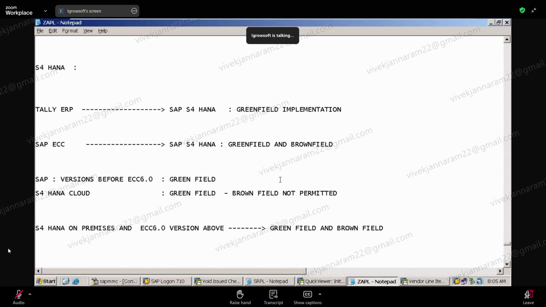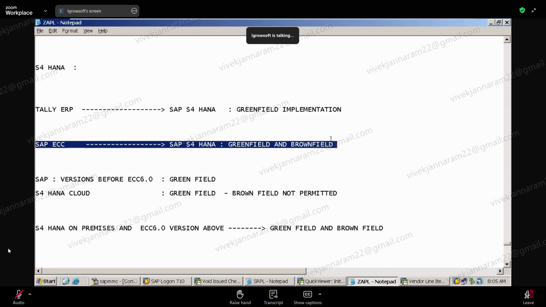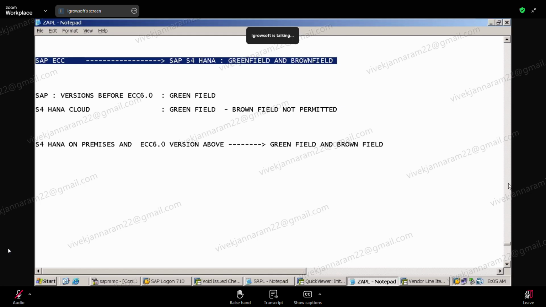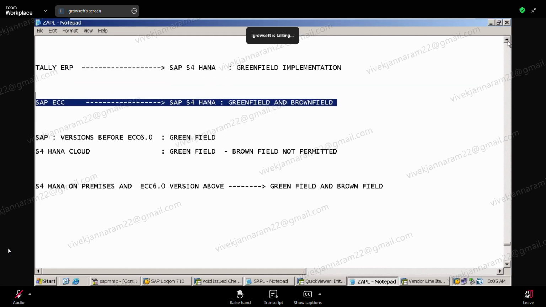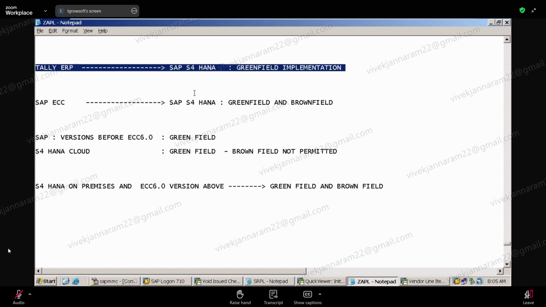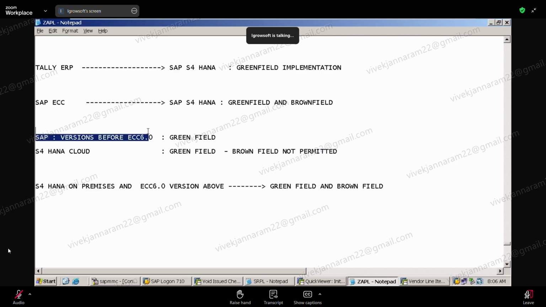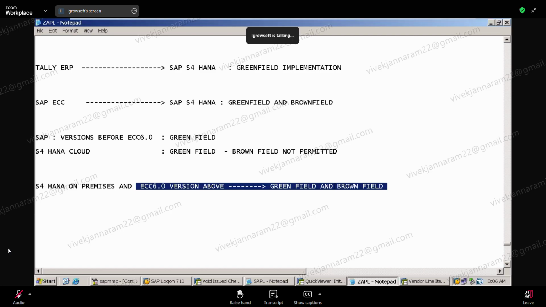So here, what are the cases we have? There are companies who are moving from non-SAP to SAP. In all those cases, what will we do? Greenfield only. There are companies who are moving from SAP to S4 HANA, ECC to S4. In that also, if it is on cloud, not permitted. If it is on premises and you are in versions before ECC 6, not permitted. If you are on premises and ECC 6 version and above only, brownfield permitted.